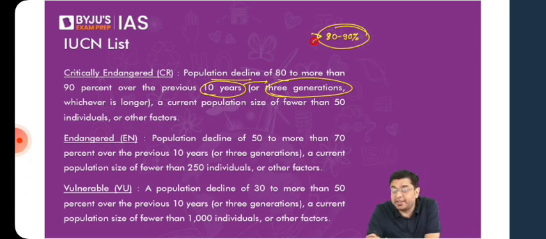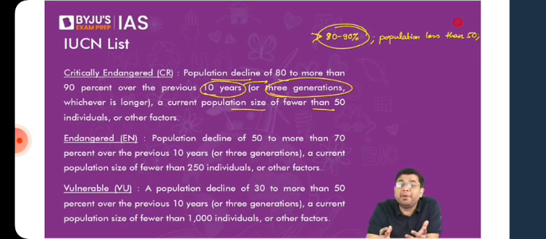If that is the criteria, or if a population size of fewer than 50 individuals is the condition, okay, population less than 50, or let's suppose there is a complete end of the habitat where they are surviving, complete degradation or extinction of the habitat, in either of these categories.